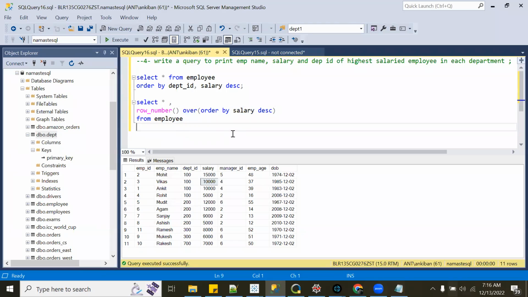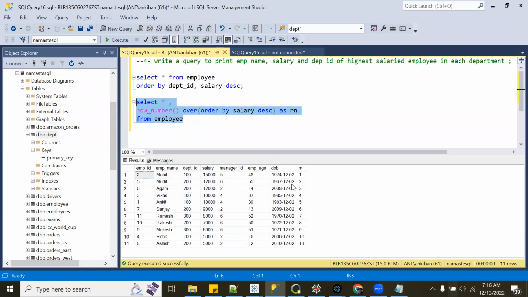Currently, I have not defined any partitions. I will tell you how to define partitions, but currently I have not defined one. So the full table is one partition. The full table is one window. Okay. So when I do order by salary descending, I will just say as Rn. I'm just aliasing it. Okay, and run it, and I'll show you what is happening.